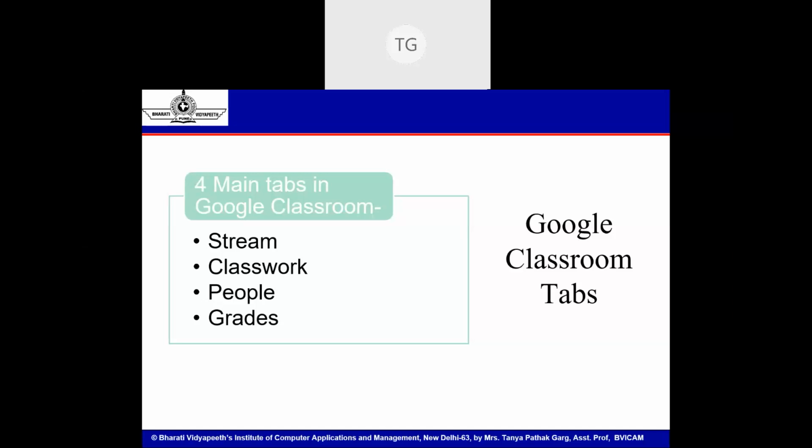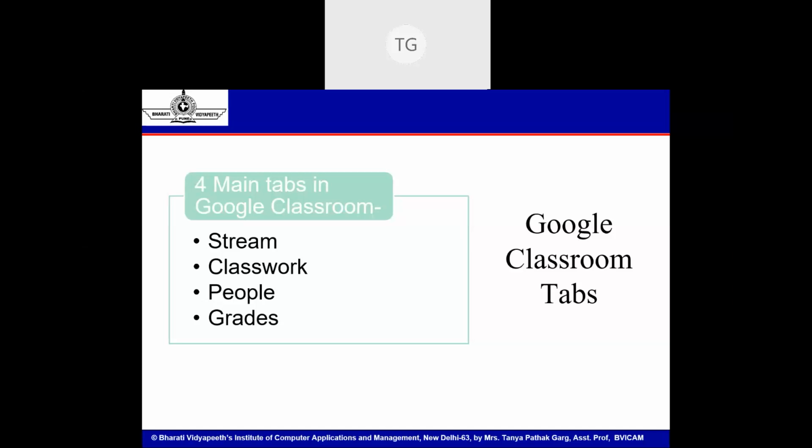If you've registered with G Suite for Education, or if you want to register your school account, there is a proper process available on the Google Classroom site. You can sign up for a basic free model, which after some days will ask you for a payment, say a 14-day free trial. After that they'll ask you for some payment or packages. Some plans are available wherein you can register for G Suite for Education purposes.